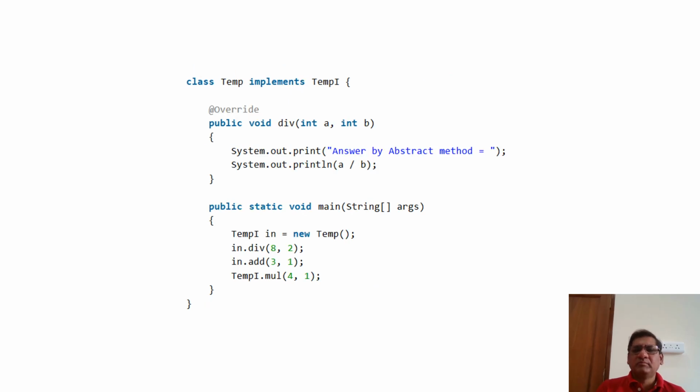On the screen, we can see the implementation of the temp1 interface. Here we have overridden the abstract method div. At the same time, we have created an instance of the interface and invoked the respective operations. This is how we create an interface with the help of Java 8 features, and we invoke and call the respective operations.